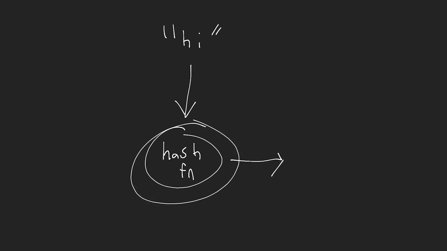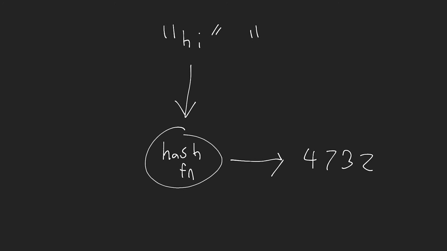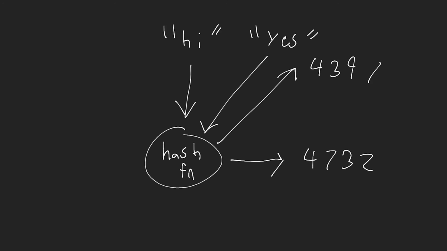So the different hash function we use will give us a different value. But maybe in this instance, it's always going to give us a 4-digit number, okay? So something like 4732. And then if I pass in a different value here, like yes, okay, then this is going to give us a different value, okay? 4397, whatever it may be. I'm just using some random examples here.